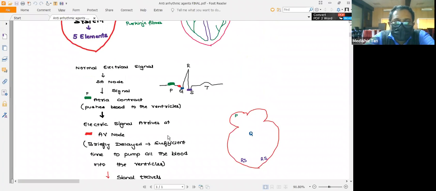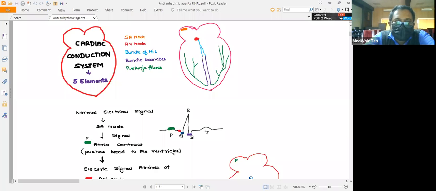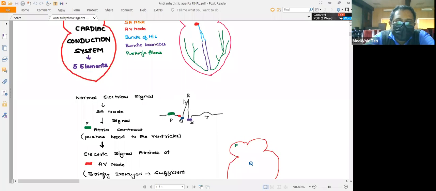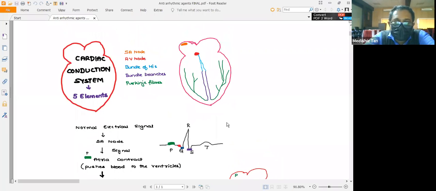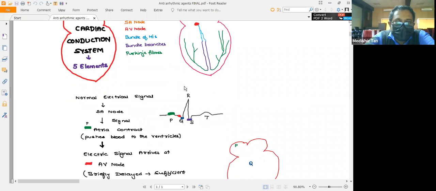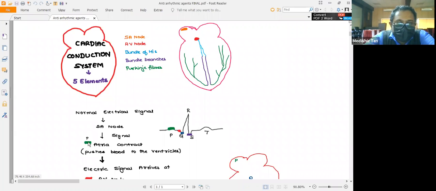Here you should remember that to understand the antiarrhythmic drugs, you should compare the conduction system with the ECG, so that you can correlate the conduction system with the ECG findings. The P wave corresponds to the P wave in the ECG.